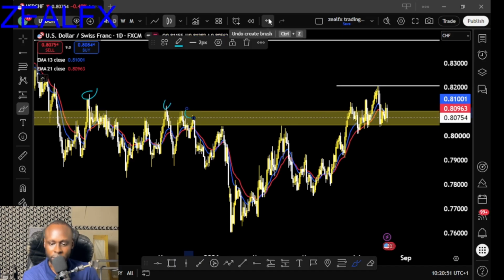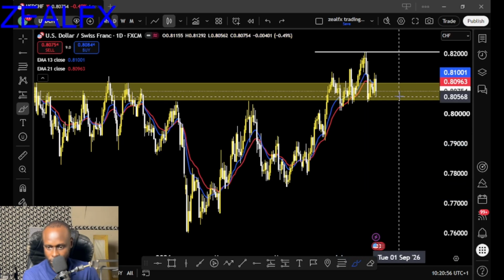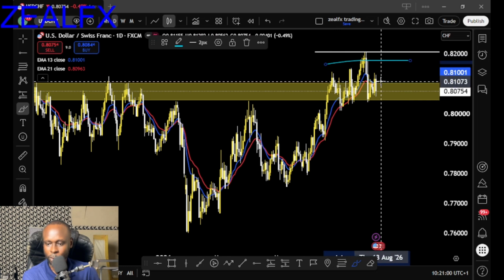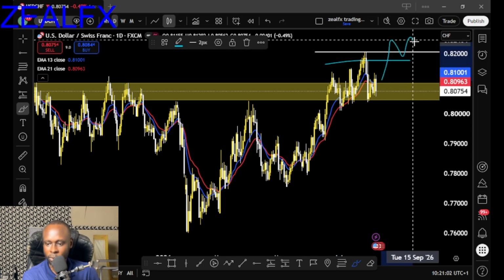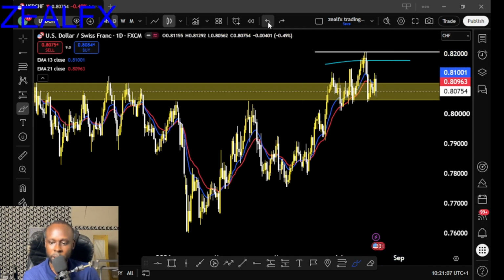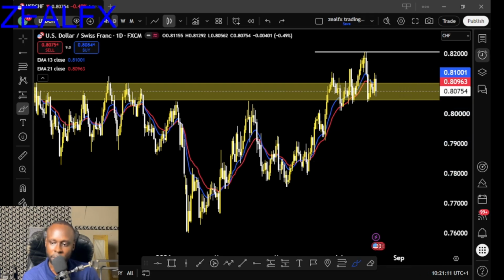So we need price to break above this resistance area for us to join the buy. We expect price to break above this high, then we expect a retest for us to join the USDCHF buy to the top, guys. So this is what we're expecting from USDCHF, guys. So expect more buys on USDCHF to the top, guys.